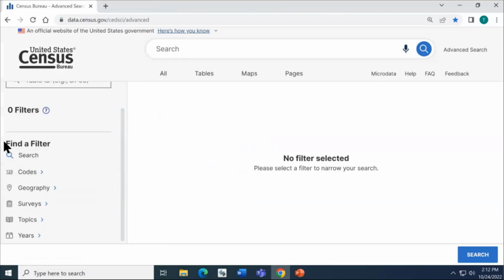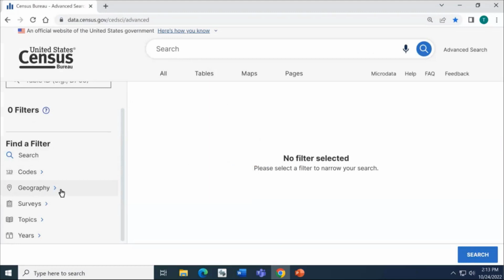On the left-hand side, you'll see a phrase, Find a Filter. And there's some primary categories. We're going to be clicking through those, looking for a checkbox as a final selection. Any words or phrases we see with a folder or without a checkbox means we're going to get more detailed options to choose from. For this first example, I'm going to start with my geography and select Guam.